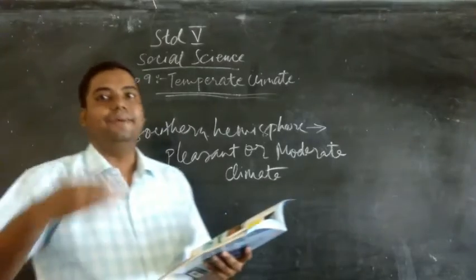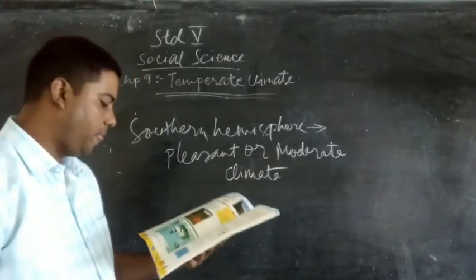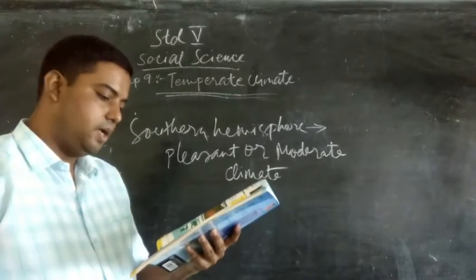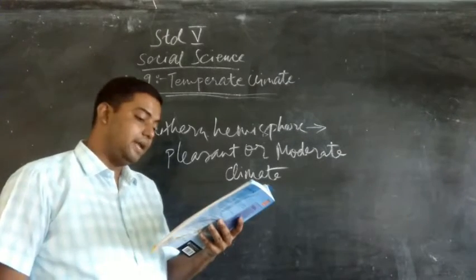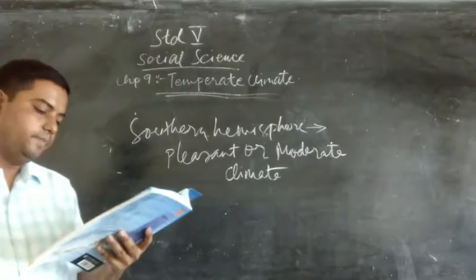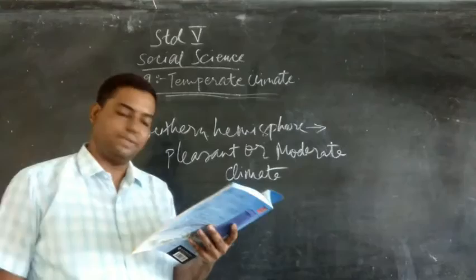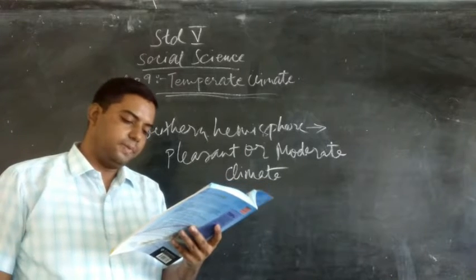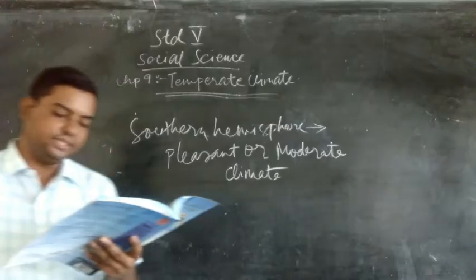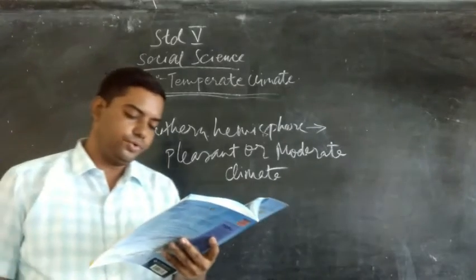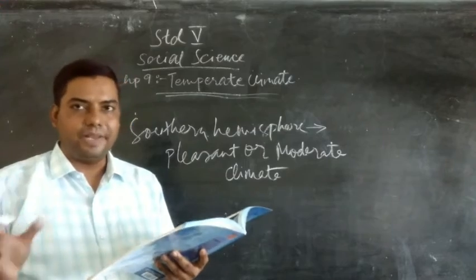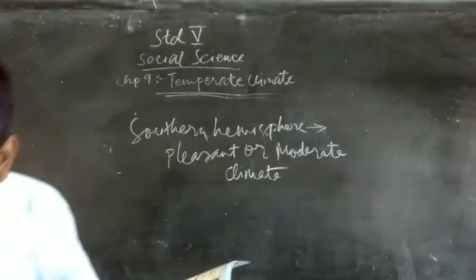Okay, my children. Now let's see the next portion, the flora. Temperate grasslands are associated with grasslands. Grasslands are known by different names across the world. They are known as prairies in North America, pampas in South America, steppes in Europe and Asia, savanna and veldts in South Africa, and downs in Australia. So the temperate regions, they are associated with many grasslands. Let's see them one by one.